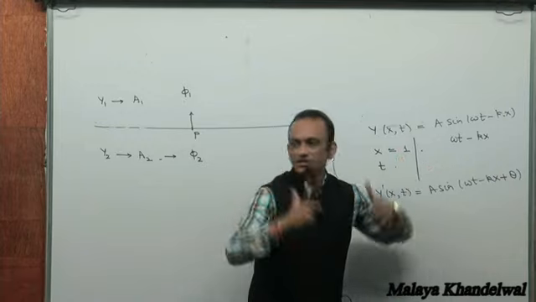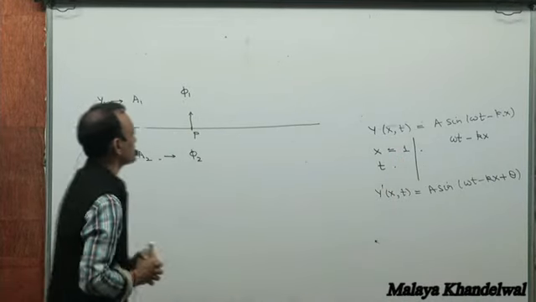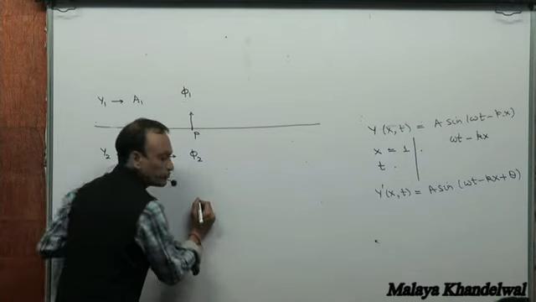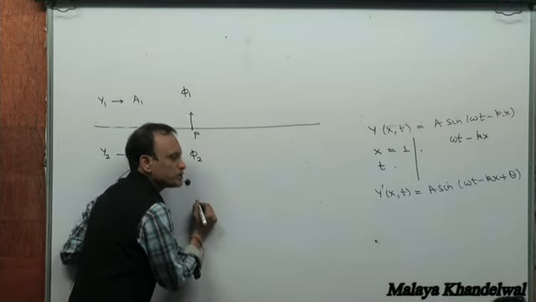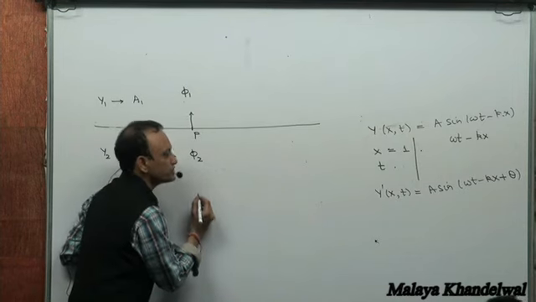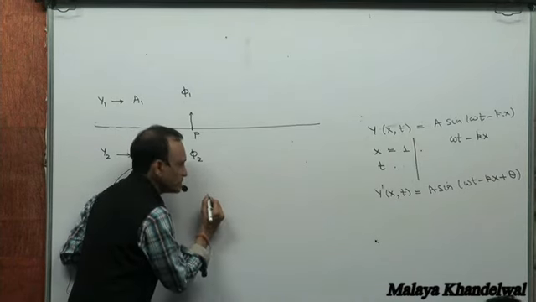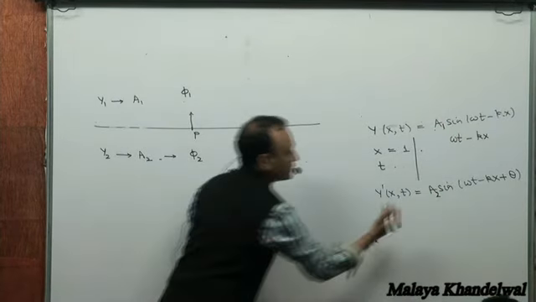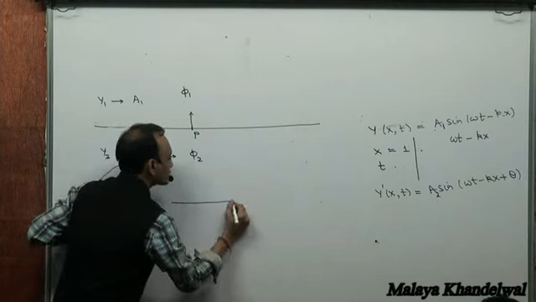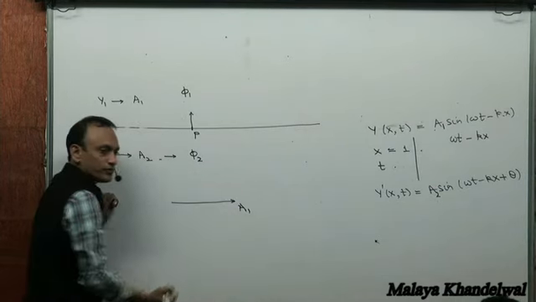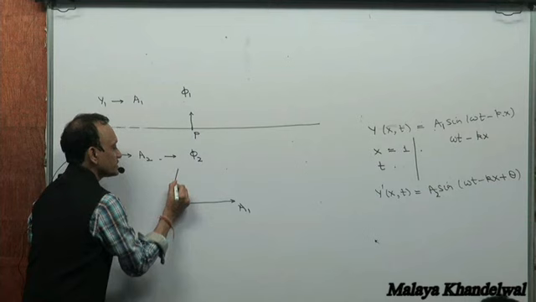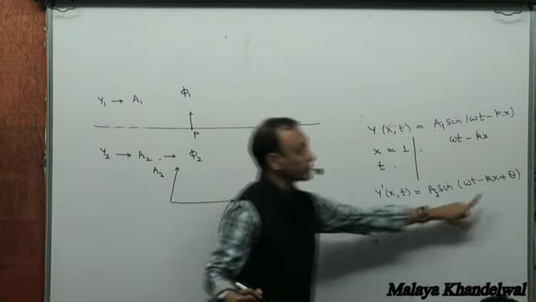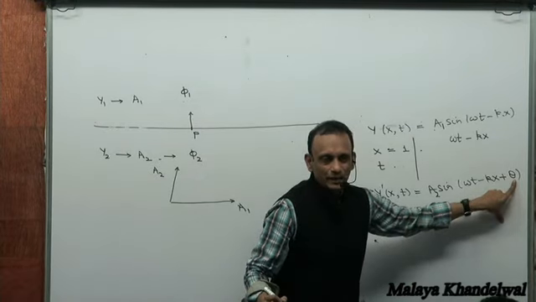Now if they differ in phase by theta, then at P what happens? I draw the phasor diagram. What's the amplitude produced at P? The amplitude produced at P can be obtained from the phasor diagram. Let's say this is A1 and this is A2. Say I draw the phasor diagram with A1 for one, and there is amplitude A2, which is theta ahead compared to A1.